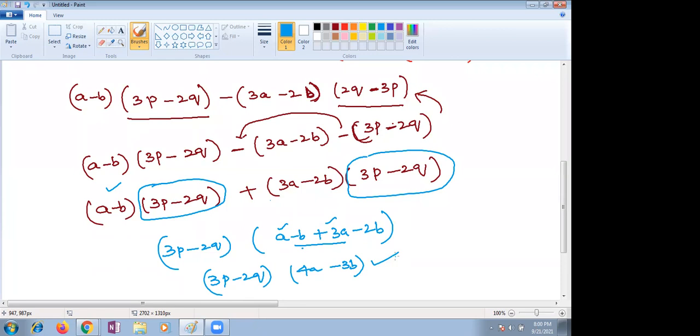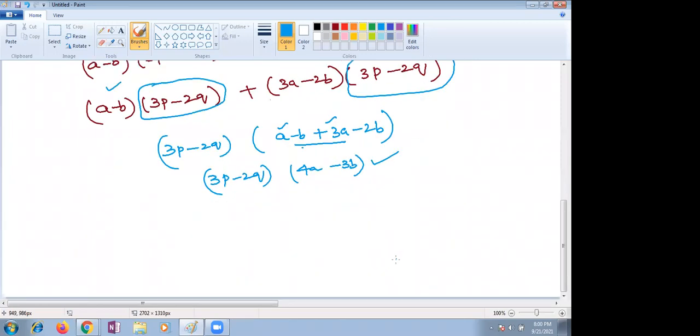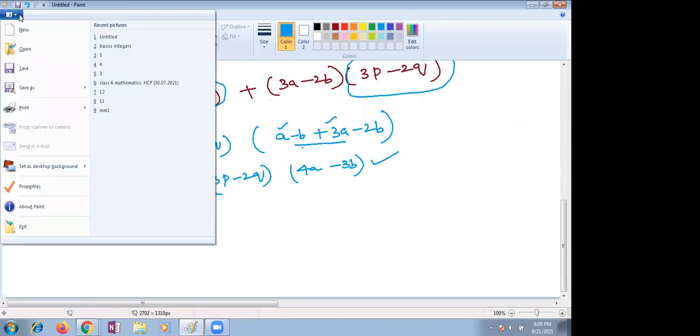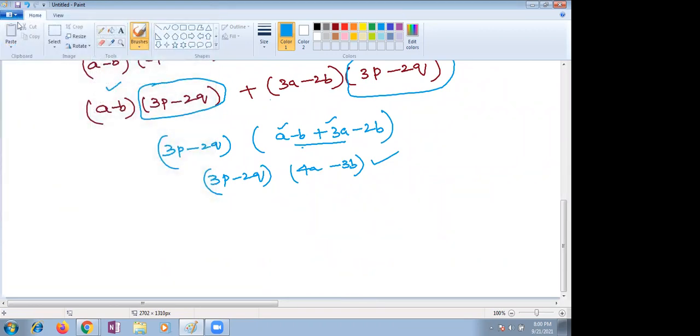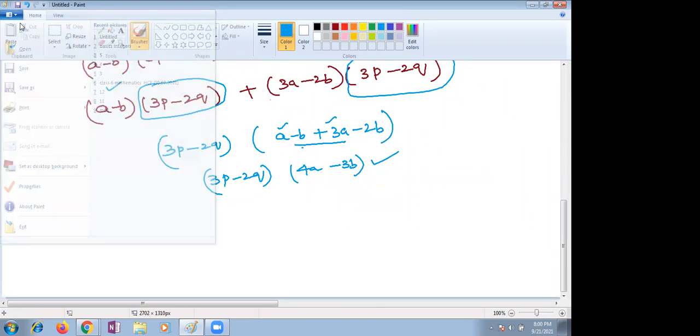Shall we go with some other part so that one more question we will go? But in the examination, this much complex levels, they will never test you, children. Maybe in any competitive examinations they will give, then you just take the outside minus as a common and go with that.